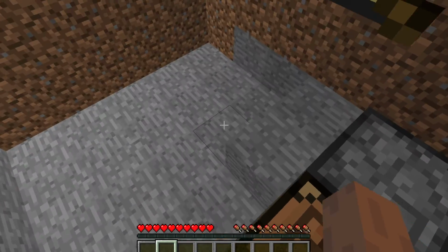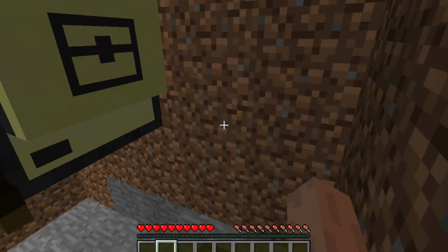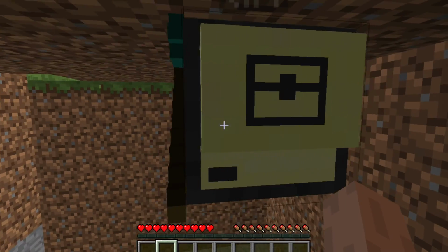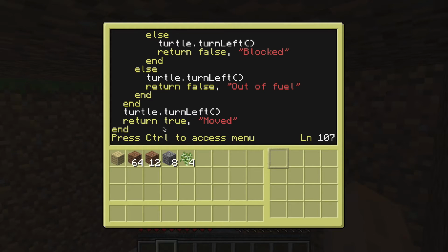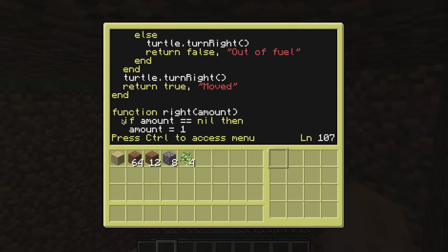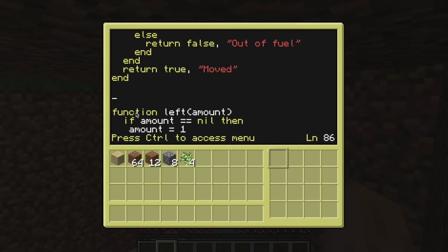So now I want to get turning to be a thing. Turning side to side, just because it would be quicker to type. So before the left and right functions, I'm going to write a function for that. Function left turn.